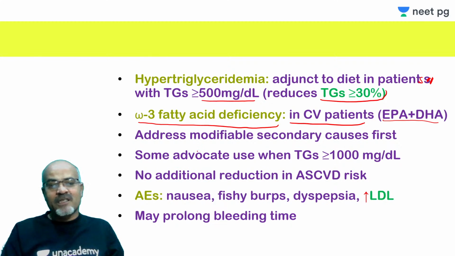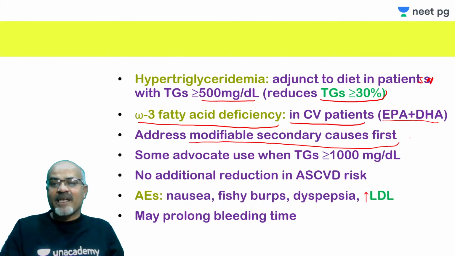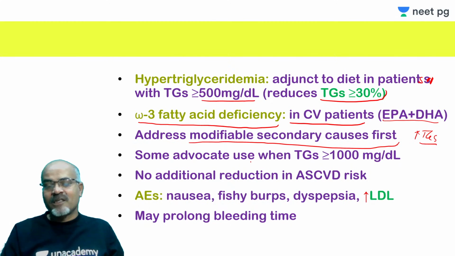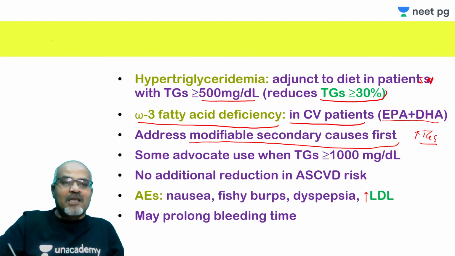So first address all modifiable secondary causes of hypertriglyceridemia. The most common cause of hypertriglyceridemia is a modifiable cause. I am talking about uncontrolled diabetes. You will see those who have uncontrolled diabetes will have very raised triglyceride. Uncontrolled diabetes.